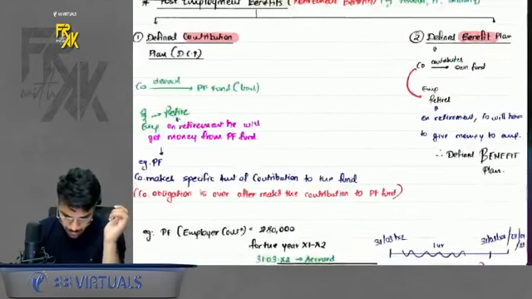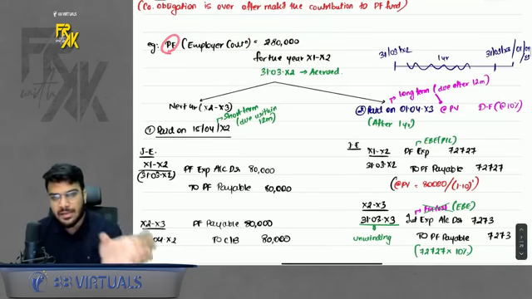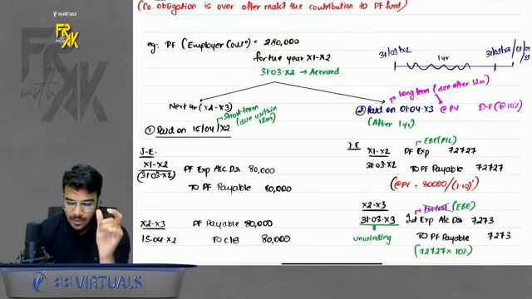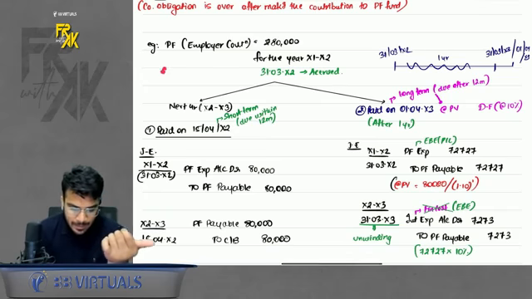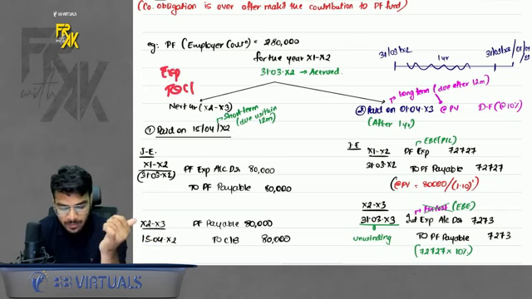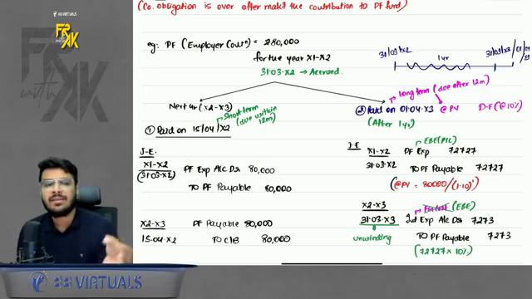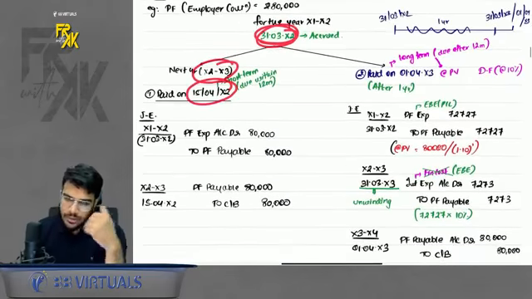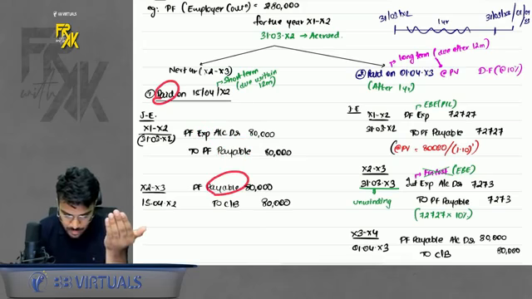Okay, do remember. Now, how to account for this? I have taken one basic example, PF. Let's say every year a company contributes 80,000 in PF. If it has accrued in the current year, when the payment accrues, the company will pass the entry expense to cash bank, provided it has been paid. What if it has not been paid? Just see when the payment is due. Let's say the expense accrued today, but the payment is due after 15 days. So what will you do? In the current year, you will book the expense to payable. And when you pay it, you will say payable to cash bank.